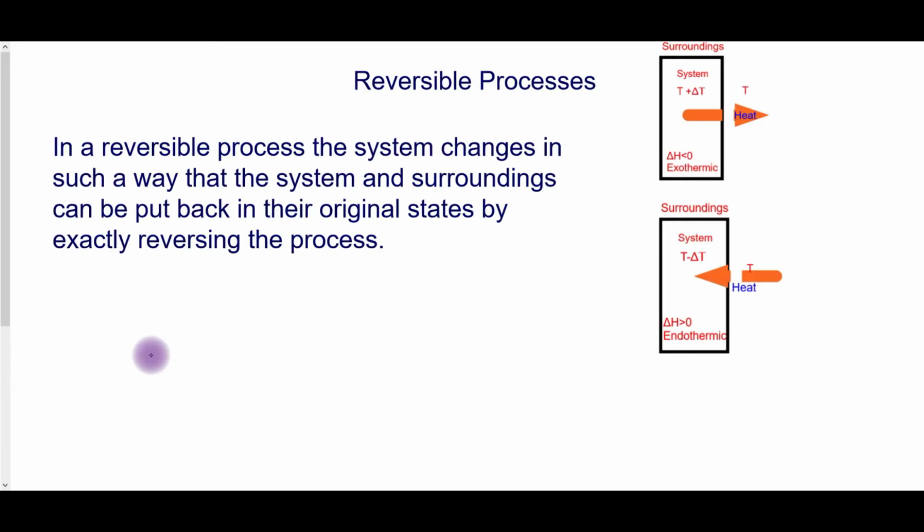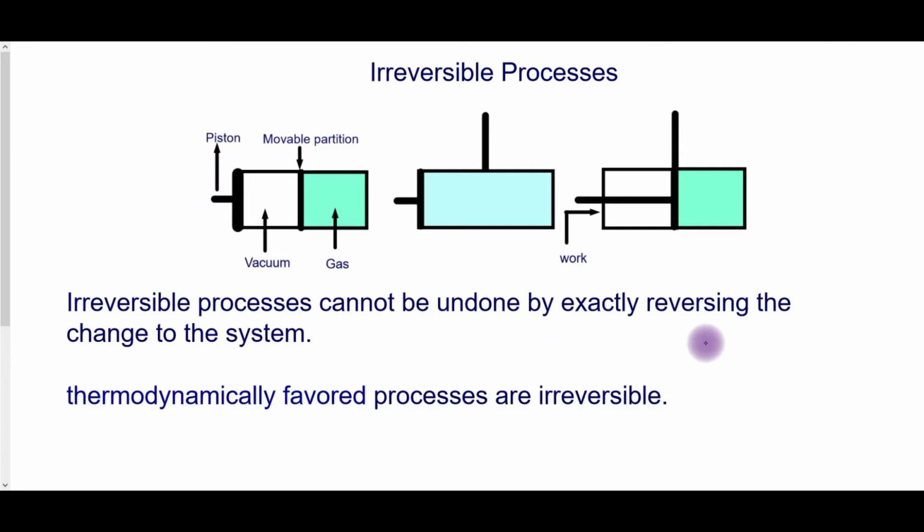A reversible process, the system changes, but it can be put back in its original state by exactly reversing the process. And many of our chemical reactions that we looked at are similar to this. A reminder that if something is exothermic, the change in enthalpy will be less than 0 or negative. And if it's endothermic, it'll be greater than 0. An irreversible process can't be undone by exactly reversing the change.